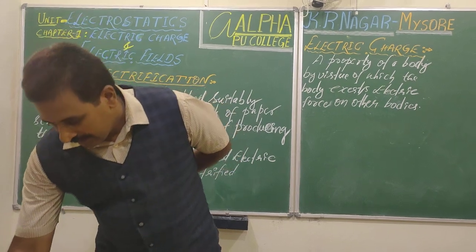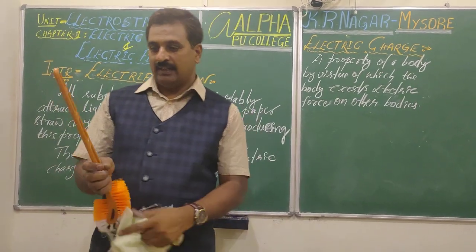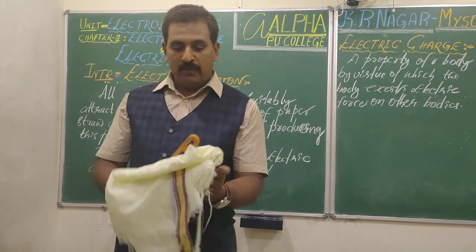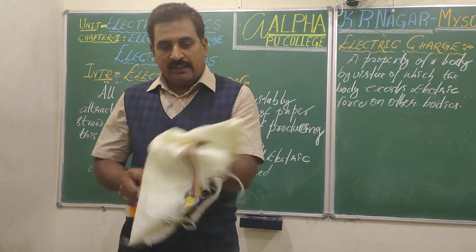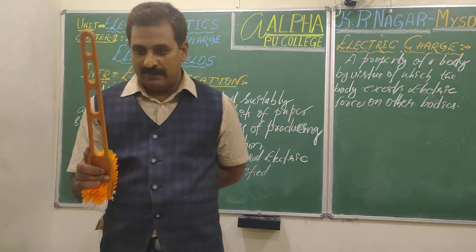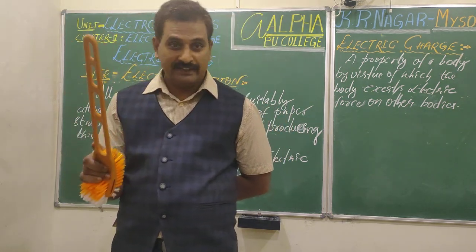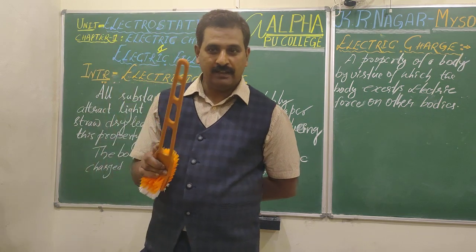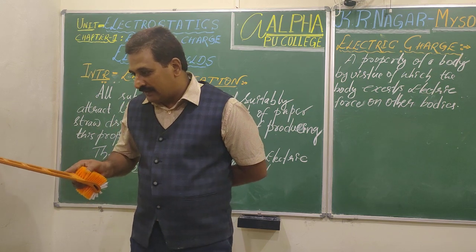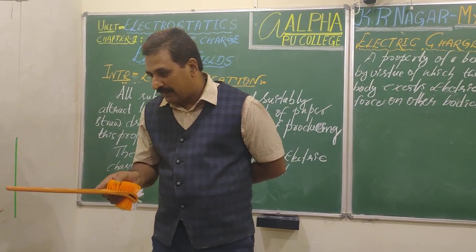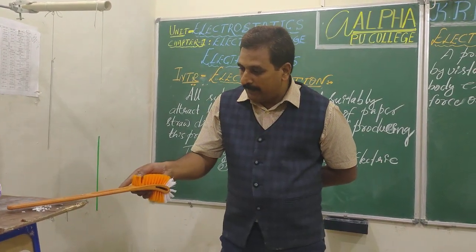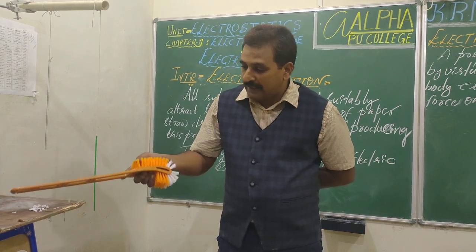Let's see. Dear students, this is a rubber handle of this brush and this is the cloth, right? What am I doing now? I am rubbing this with the cloth, right? See, do you see any change in the shape, size or color? Everything same? No change, right? But if you hold it near a light object, look here, this is disturbing the straw suspended here. And look, this gets attracted, right? Can you see the bits of paper, polystyrene balls get attracted to this?